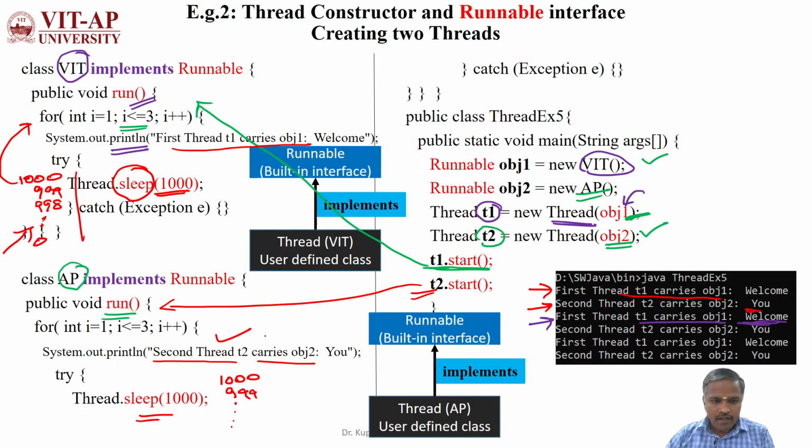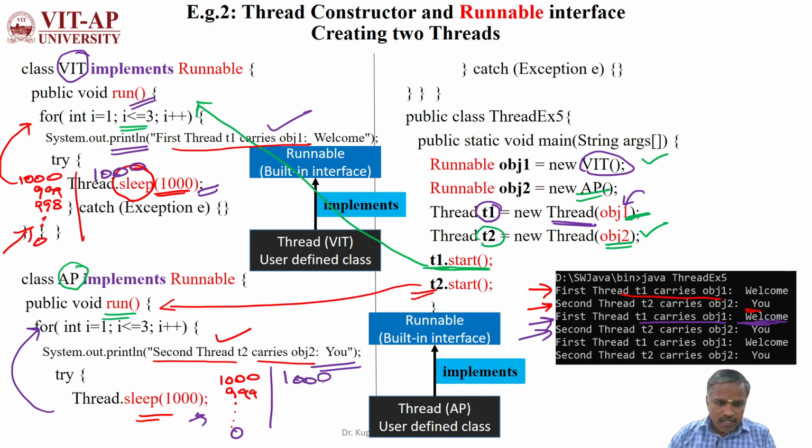Again, after displaying, it introduces 1000 milliseconds, and meanwhile the second thread might reach 0. So again it will go for the second iteration, displaying the value, second thread t2 carries obj2, and again it will introduce a 1000 millisecond delay.